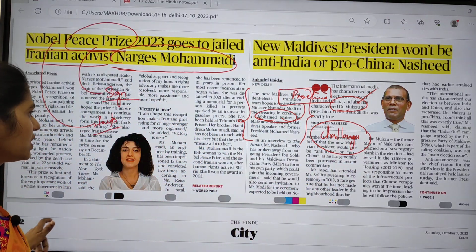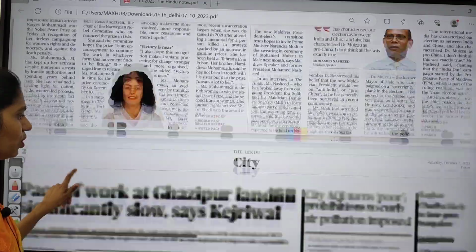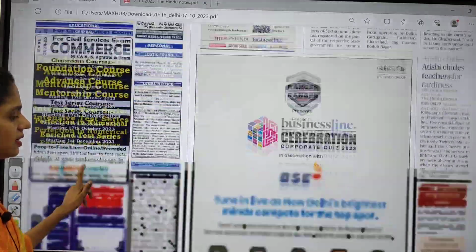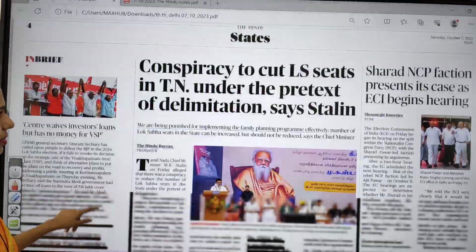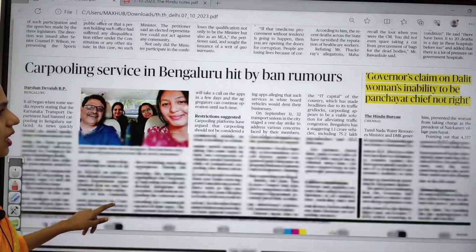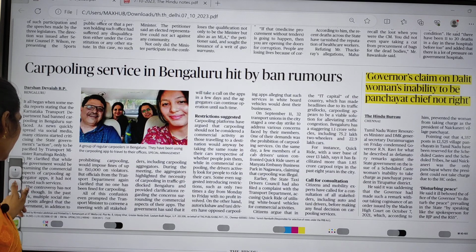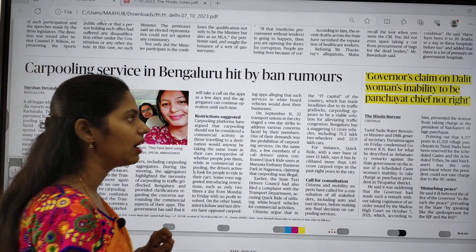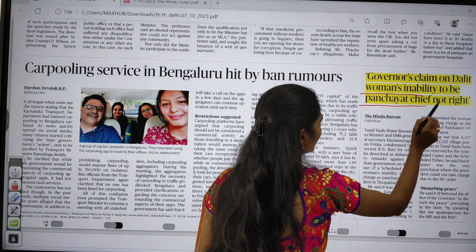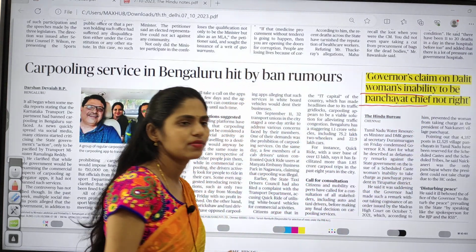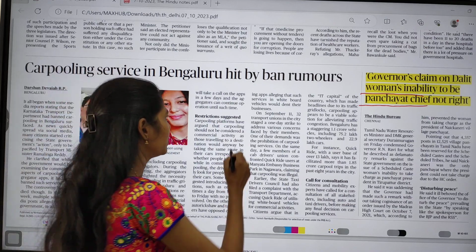Okay, now let us see some more important articles. So you can move on to the states page. In the states page, there is one interesting article: governor's claim on Dalit women's inability to be panchayat chief is not right. So we are talking about panchayats.